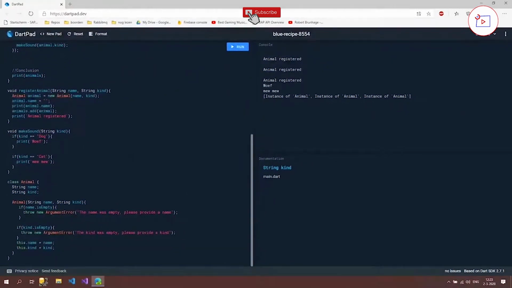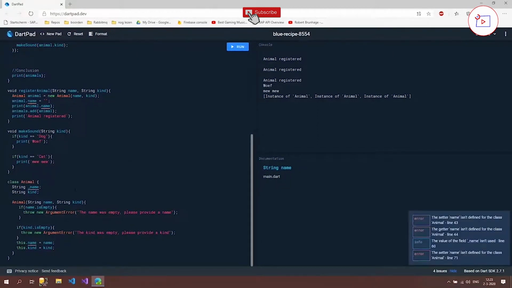And in Dart, it's fairly easy to set something to private because the only thing you have to do is to set an underscore before the property name. And as you can see, we have now got some errors. So when we set it to private, it should only be able to be used inside the class itself. So if I change it to underscore, then here it is fine. And if I change to underscore here, then we should still get an error. And as you can see, that's not the case.